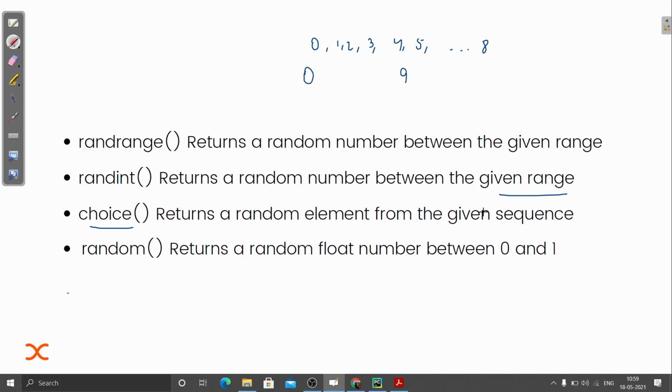Okay, till now we have actually used this function. If you remember in our mini project, the rock paper scissors game, we used this choice function from the random module to choose a random value from the sequence that we had defined. It was a list, I guess. Yeah, it was a list of the rock, paper, scissors elements. Now we have this random function. It returns a random float number between 0 and 1. So it is returning float numbers. Okay. So these are the important functions.